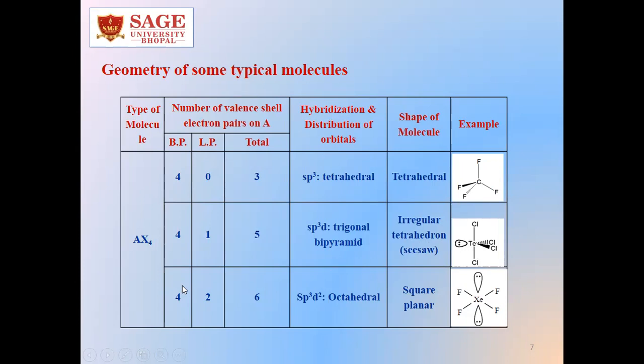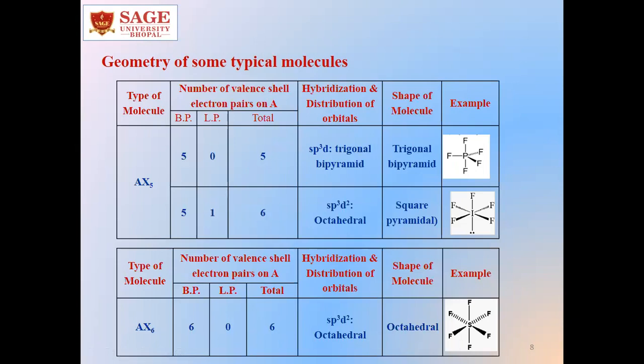The last option can be 4 bond pairs and 2 lone pairs, where it will be sp3d2 hybridization, and the shape of the molecule will be square planar, having the lone pairs at the apical positions. If we have an AX5 type of molecule with 0 lone pairs, it will be trigonal bipyramidal shape, having sp3d hybridization. Example is PF5. If we have 1 lone pair and the total number becomes 6, the hybridization will be sp3d2, where the shape will be square pyramidal. The lone pair will occupy one of the apical positions.